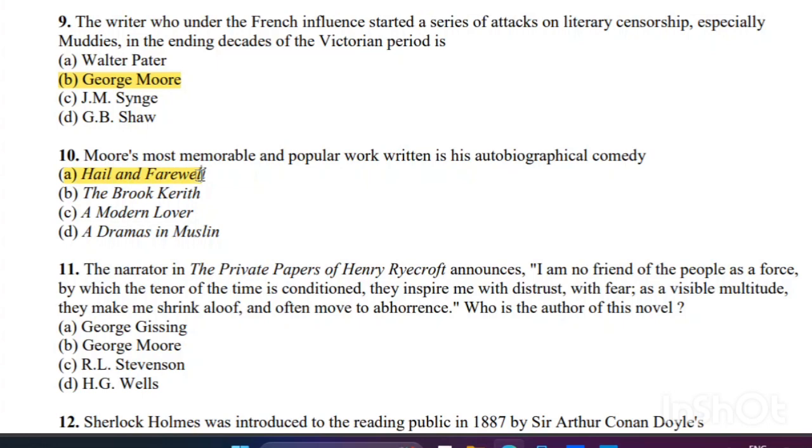In the next question, the narrator in The Private Papers of Henry Ryecroft announces: I am no friend of the people as a force, by which the tenor of the time is conditioned. They inspire me with distrust, with fear, as a visible multitude. They make me shrink aloof, and often move to avarice. Who is the author of this novel? The right answer is B, George Gissing.